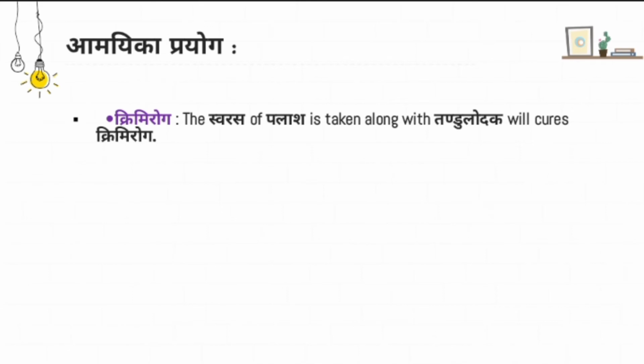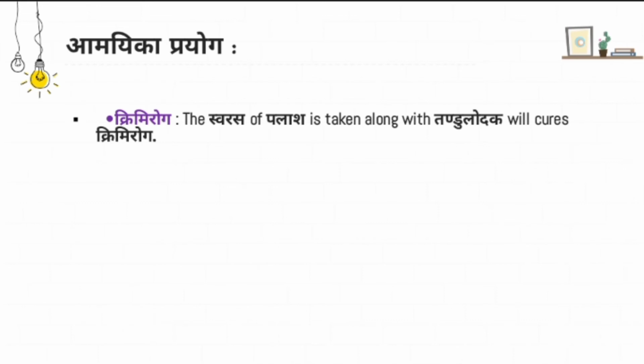Cosmetologically, Palasha patra lepa is usually advised for a patient. Also in krimi roga, we can administer swarasa of Palasha patra or seed with takra.